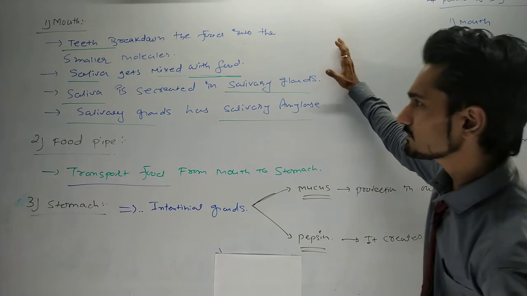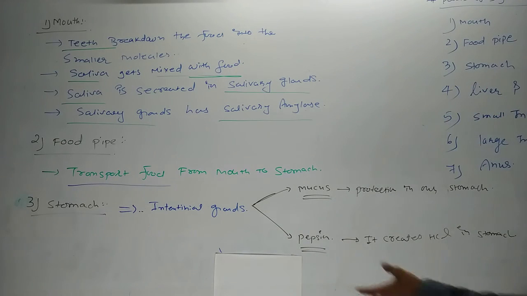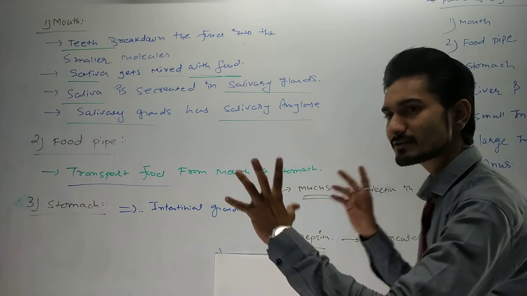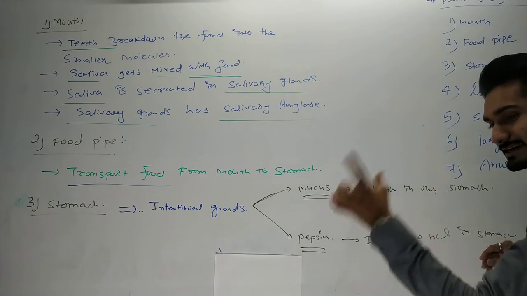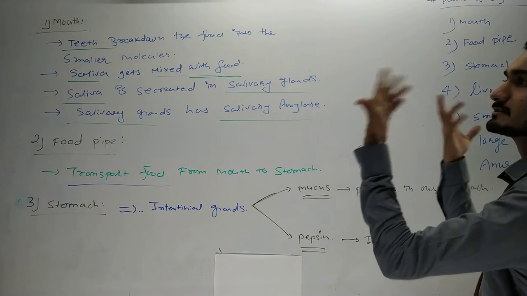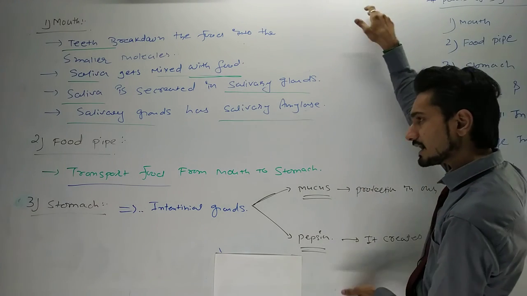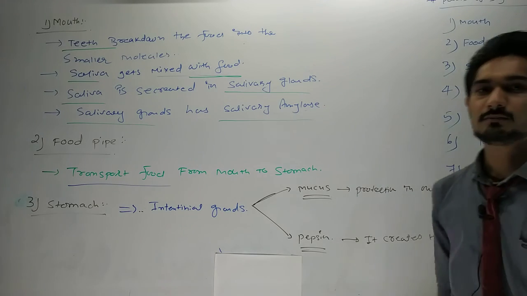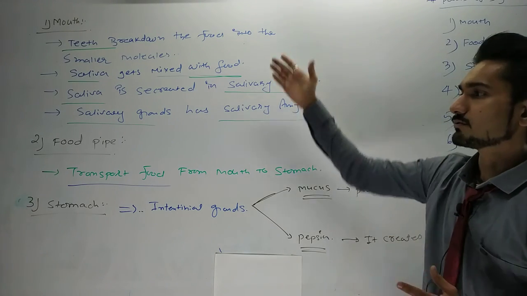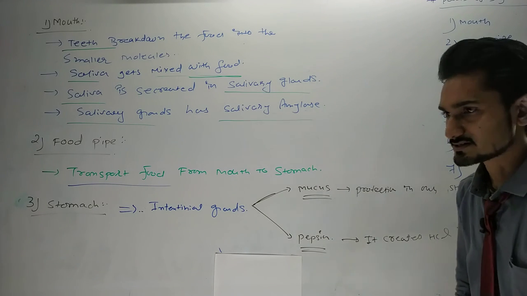So first the food goes to the mouth, afterwards through the food pipe to the stomach, and after the stomach it goes to the liver, pancreas, then to the small intestine, and then into the large intestine. We will see that in the next lecture. So we can say that these 3 points are called the first stage of digestion. 1, 2 and 3 you need to write in the first stage of digestion.